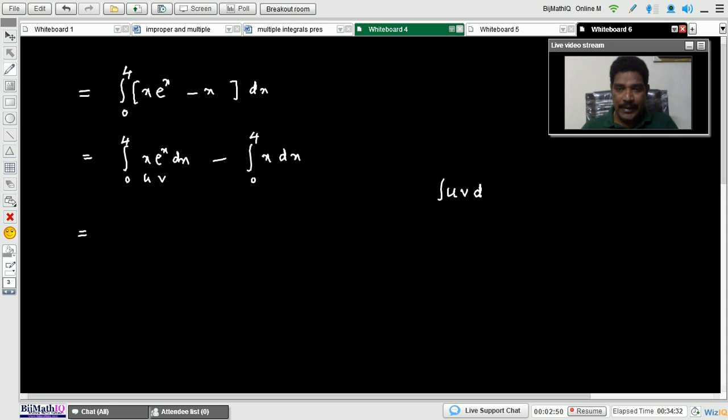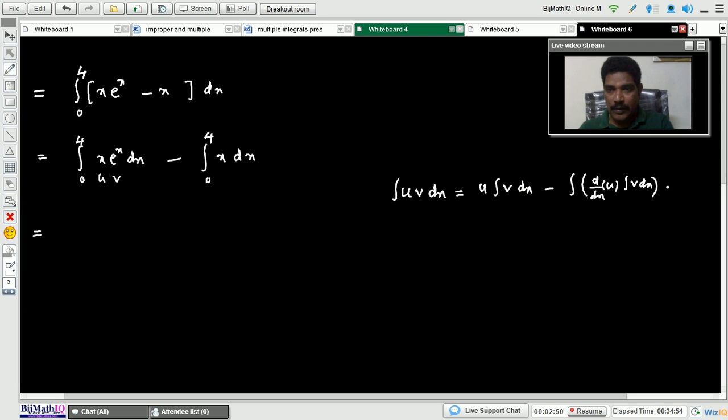Integration of u into v into dx equals u times integration of v, minus integration of differentiation of u into integration of v, whole integration. This is the integration by parts formula.